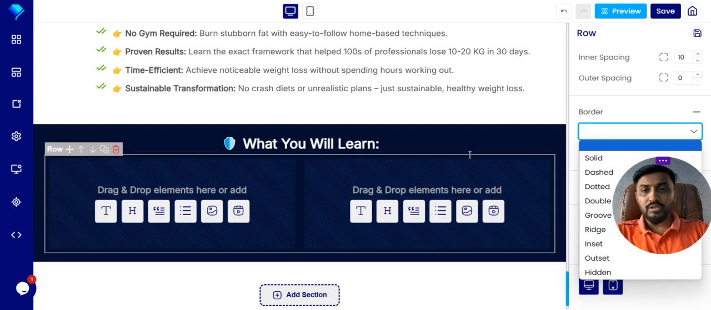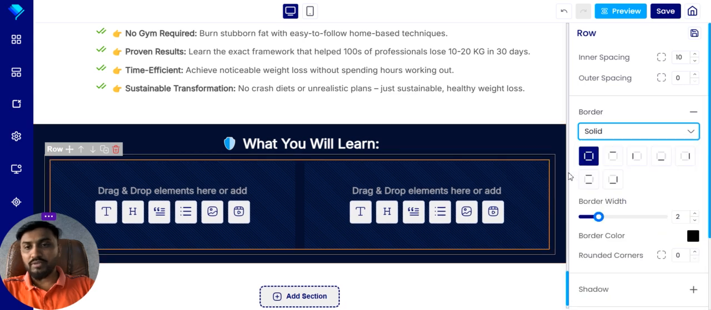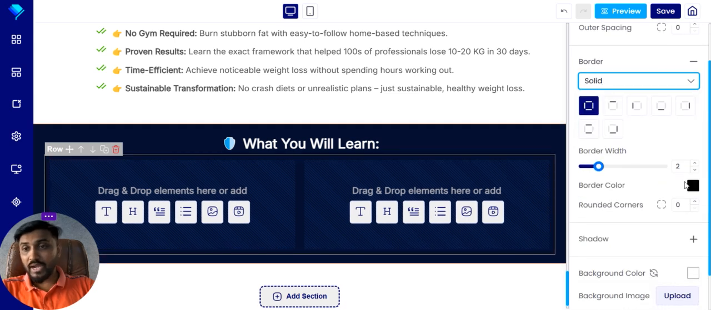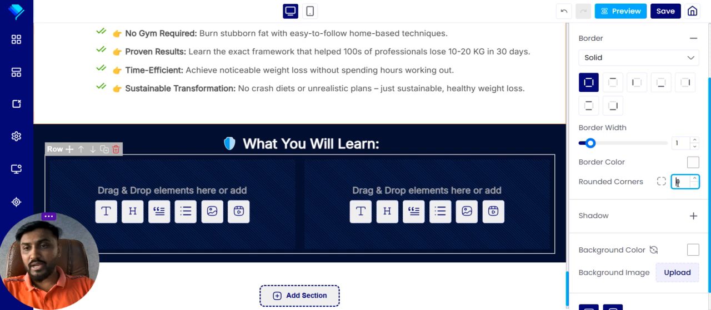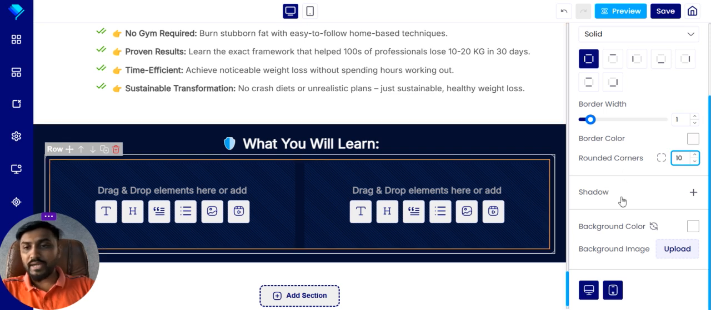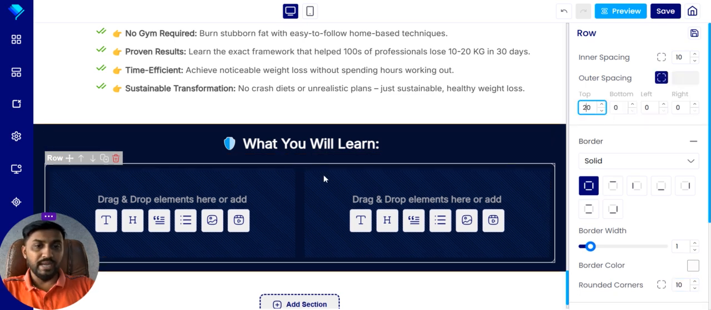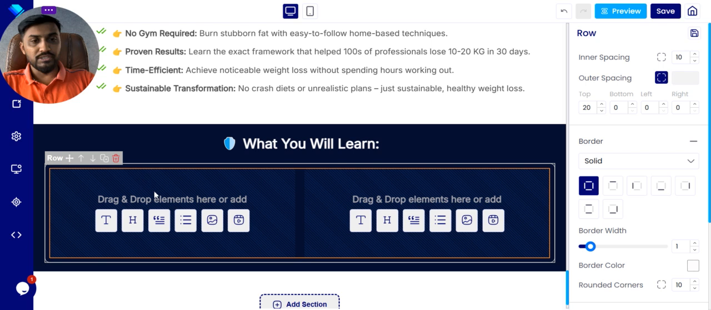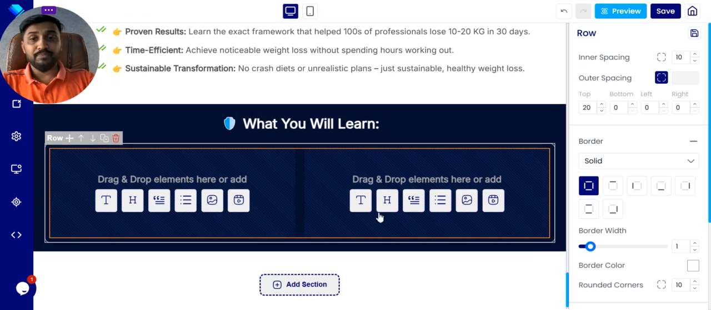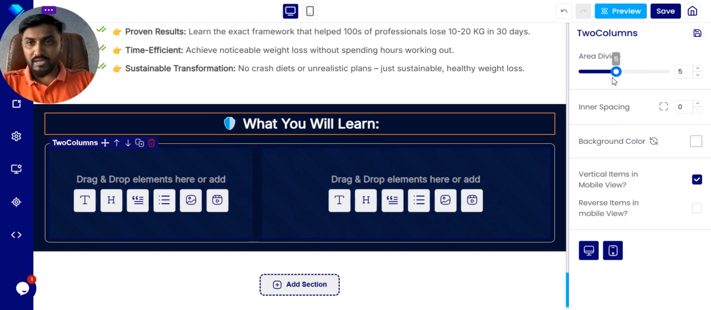In the row settings, when you come to the row, we can create a solid border, and you can make the border color white, as well as the border width and the corner. Also, if you want some space from this headline, you can add that space with this setting. And now in this part, click on this two column. When you click on this two column, you will see the different settings, that area divide.